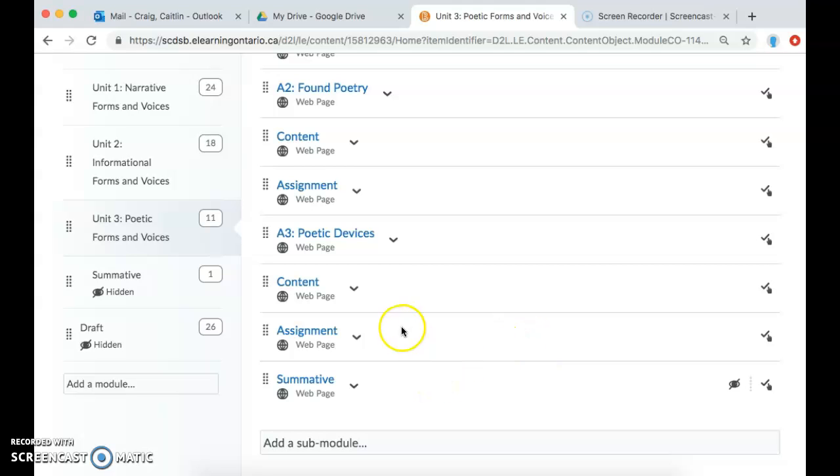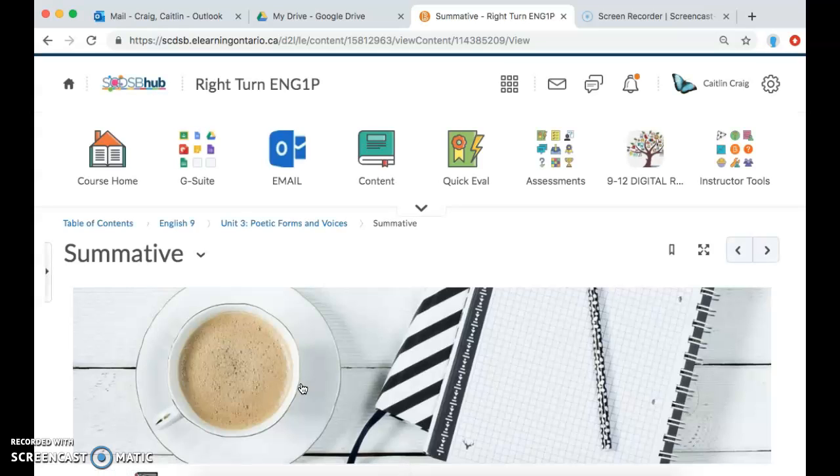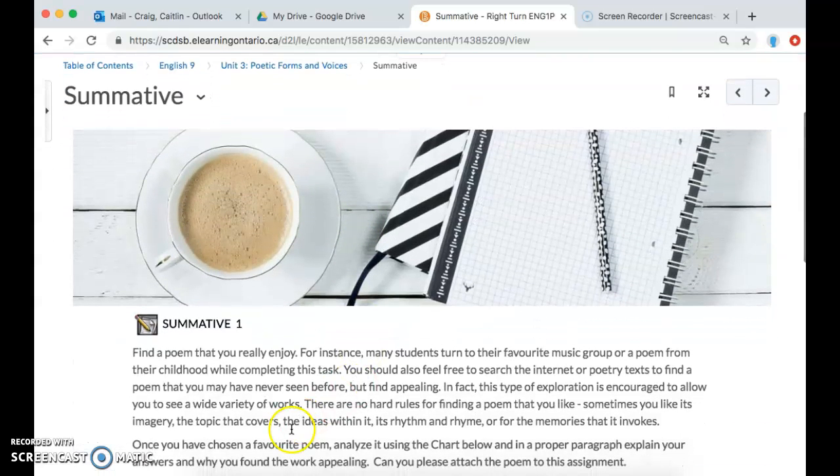Hello, I'm just going to briefly go over your last assignment for this unit before you move on to doing your final project for the course. So for this assignment, you're going to find a poem that you really enjoy. For example, some students turn to their favorite music group or a poem from their childhood. You can do a song as well, obviously, because songs are poetry.